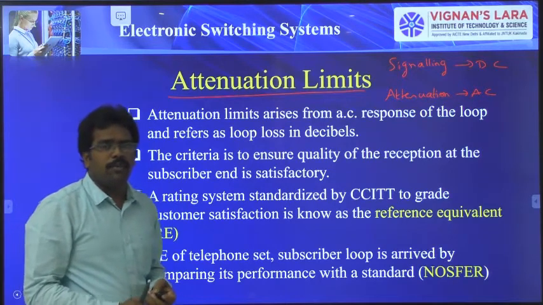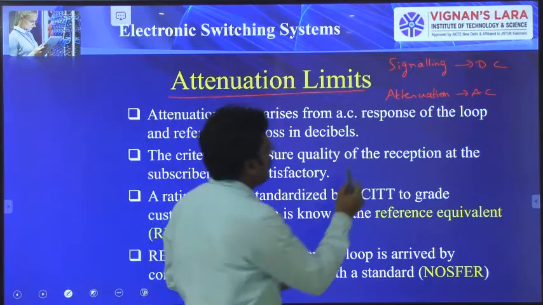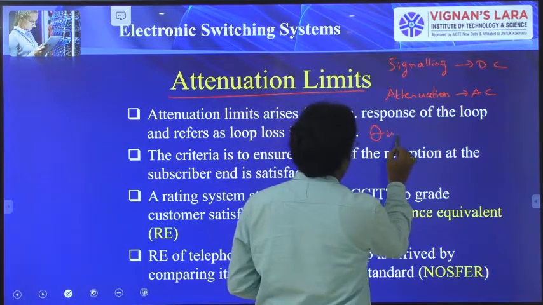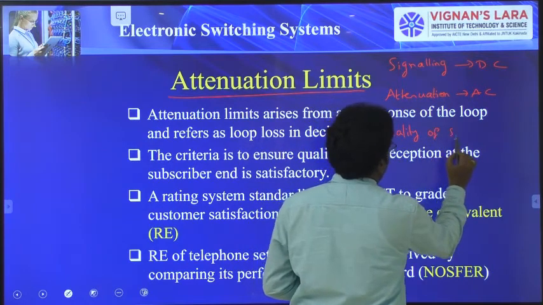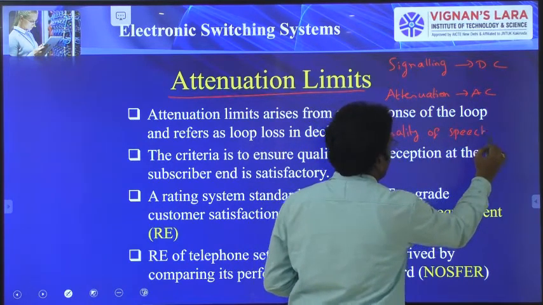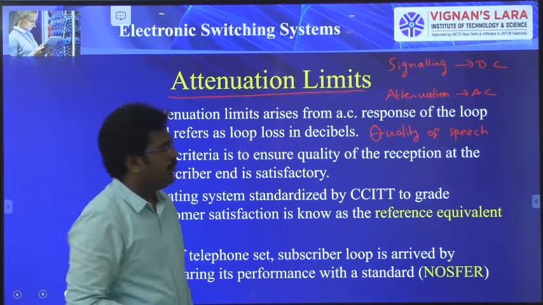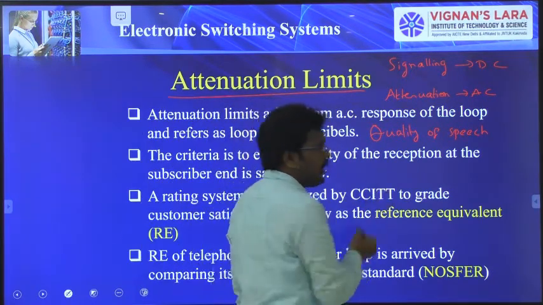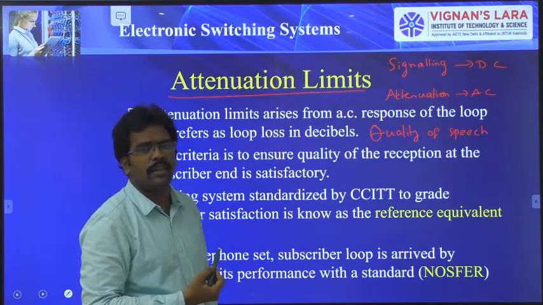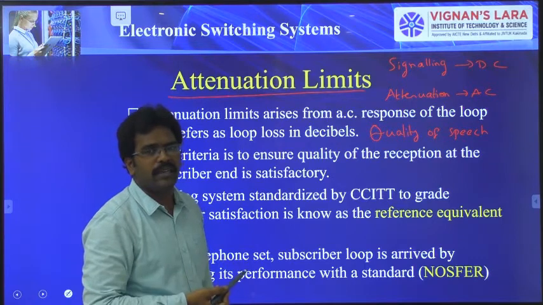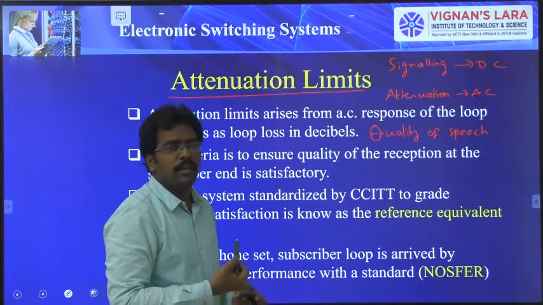Generally, in case of telephone networks, the main point is quality of speech. So ultimately, our object is to provide a quality speech to the subscriber. For example, if the quality of speech is not good, that means you are getting some disturbance at the subscriber end. He may not be satisfied. Generally, we are going to determine the customer satisfaction.